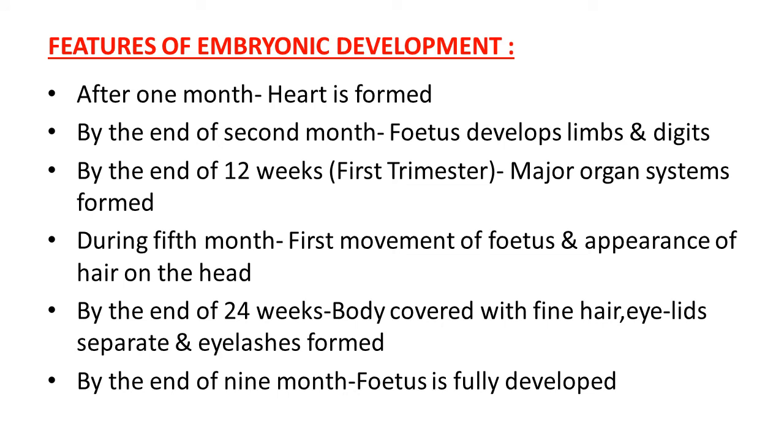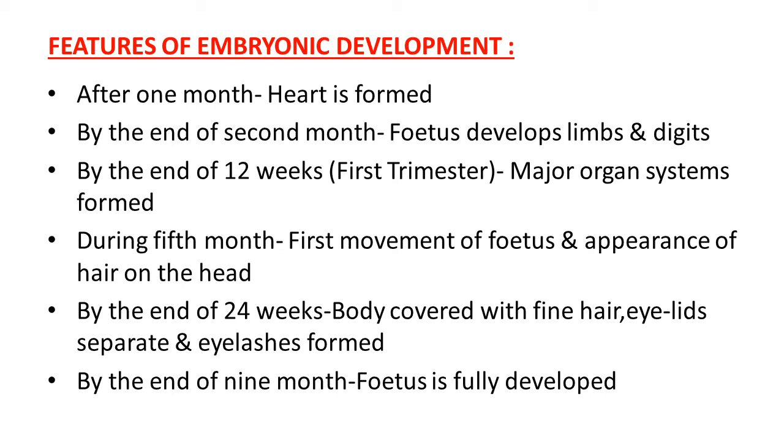Now some features of embryonic development. As you know, it takes approximately 9 months in a female. Gradually, how does this embryo develop month by month, and which changes or features appear in the developing embryo? After 1 month of pregnancy, the heart is formed in the fetus.